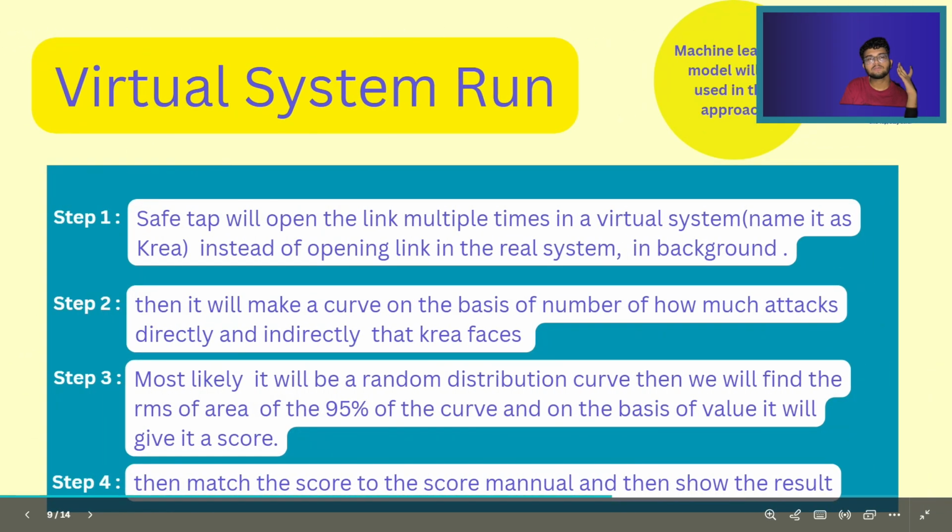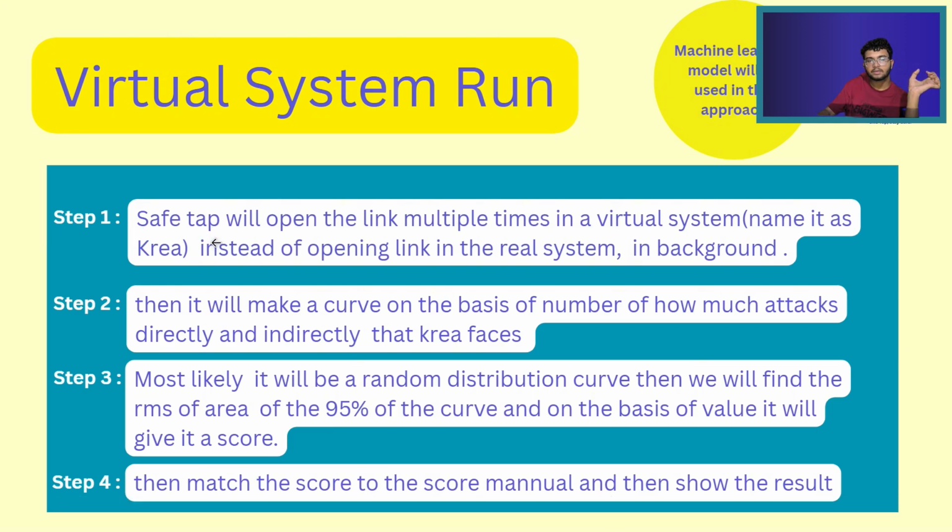Then the second approach will be the virtual system run. So what is happening here is that in this approach also machine learning models will be used.